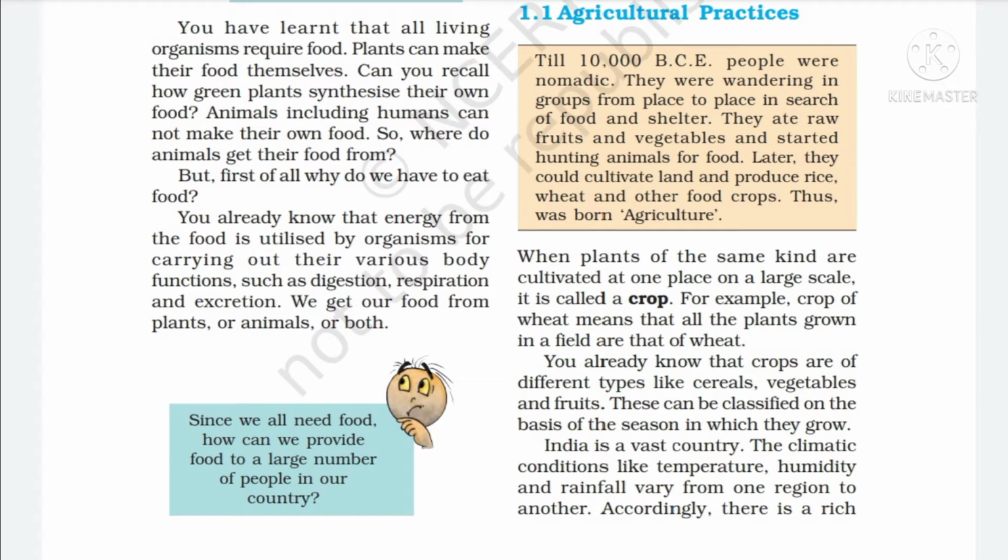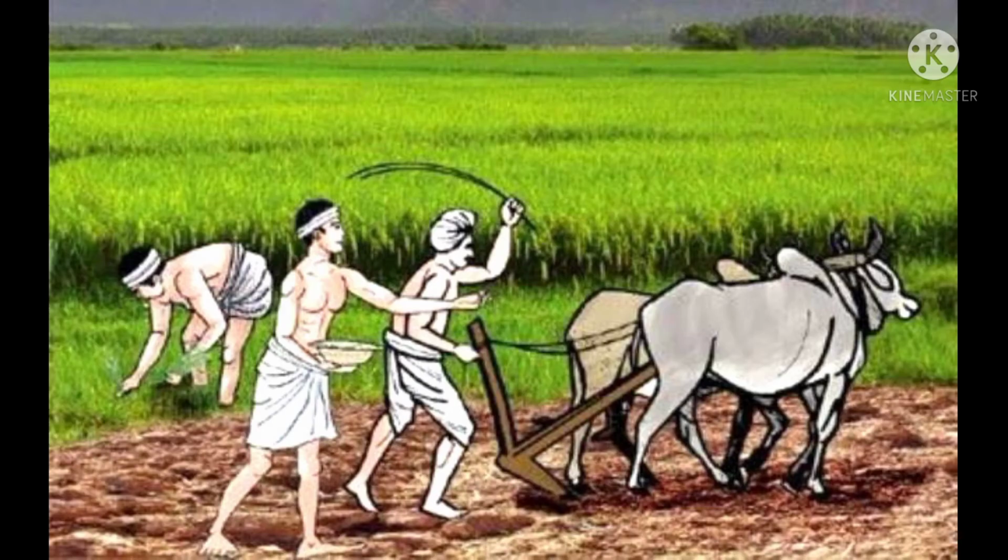Till 10,000 BC, people were nomadic. They were wandering in groups from place to place in search of food and shelter. They ate raw fruits and vegetables and started hunting animals for food. Later, they could cultivate land and produce rice, wheat and other food crops. Thus agriculture was born. Is it clear to you?